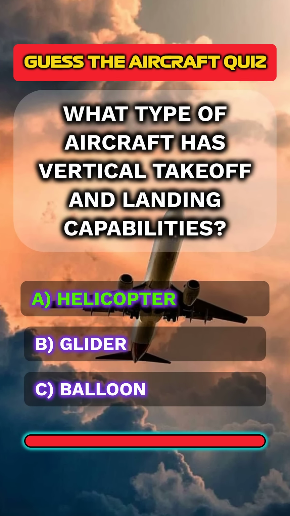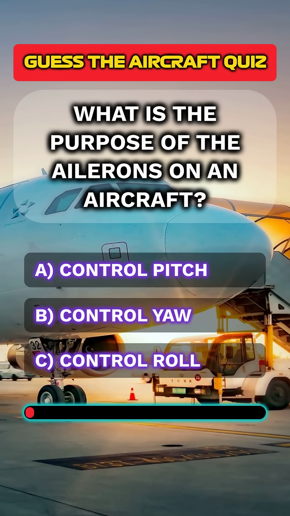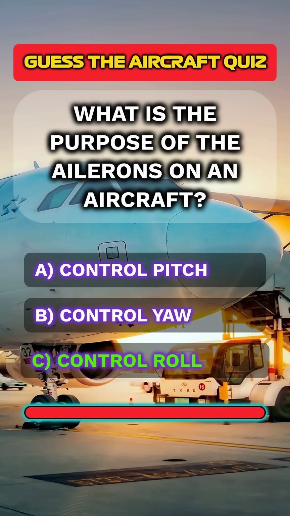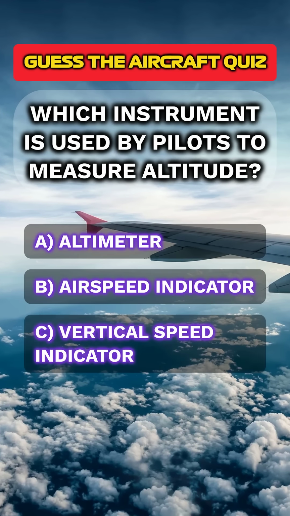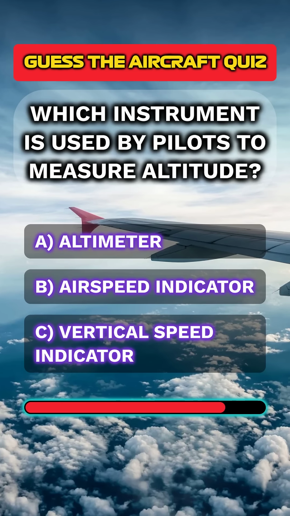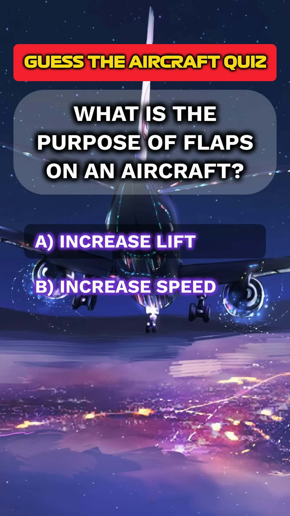Answer A, helicopter. What is the purpose of the ailerons on an aircraft? Answer C, control roll. Which instrument is used by pilots to measure altitude? Answer A, altimeter. What is the purpose of flaps on an aircraft?